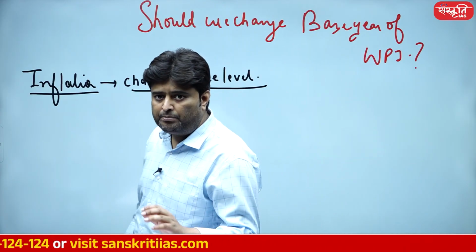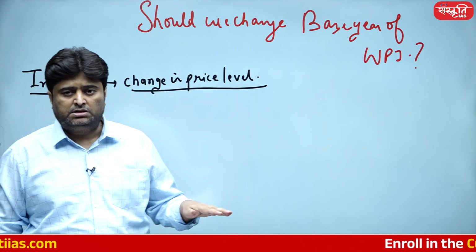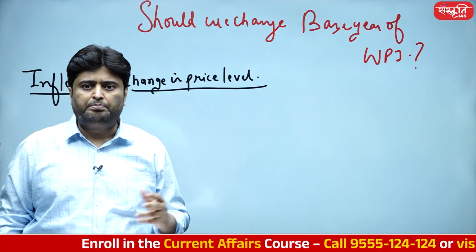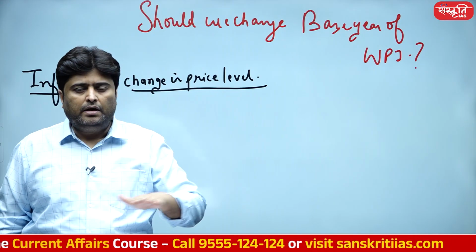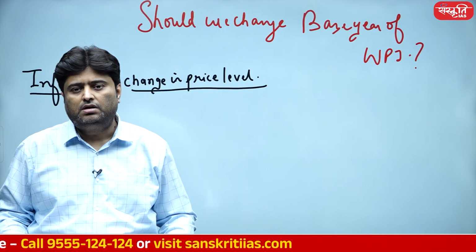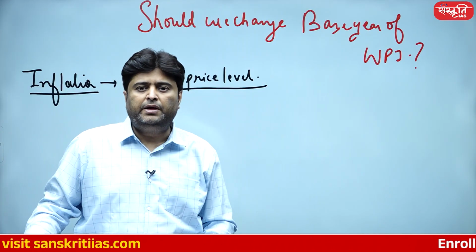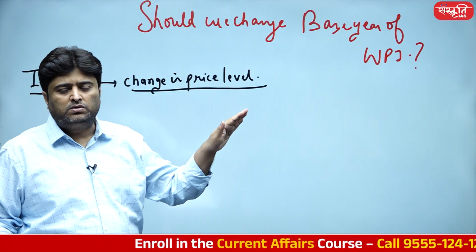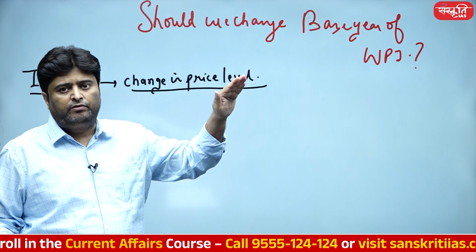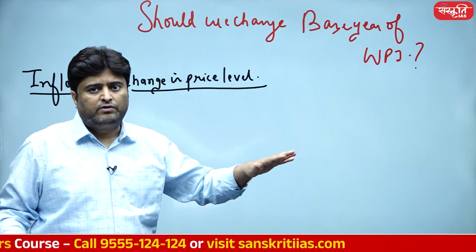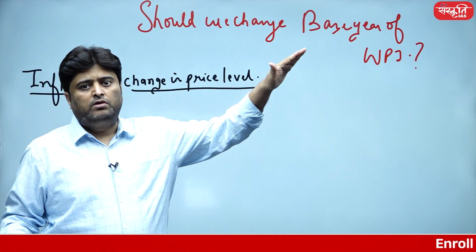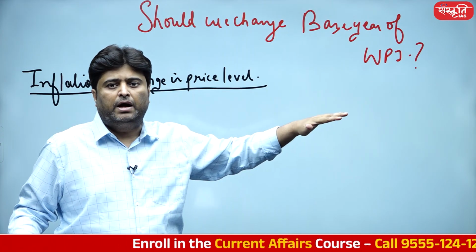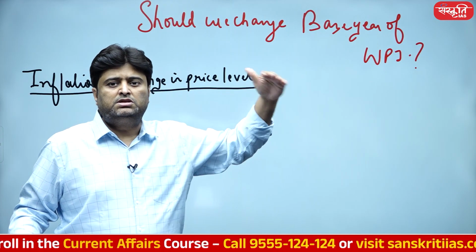For example, let's say the gold prices. The gold price just 10 years ago was 30,000 rupees per 10 gram tola. Now it is hovering around 90,000 rupees. So how would it have gone up? Has it gone up from 30,000 to 90,000 immediately? No, it went up from 30,000 to 50,000, then it fell to 40, then after 40 it never came back to 30. Then from 40 to 60, fell to 50, never came back to 50. Then 50 to 80, fell to 60, never came back to 50 once again or 60 once again. So this is known as inflation.